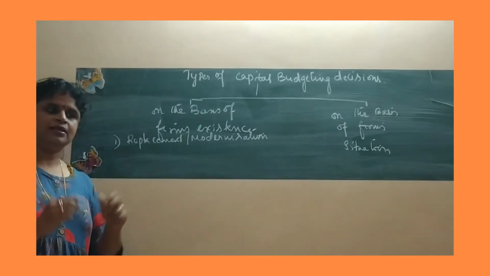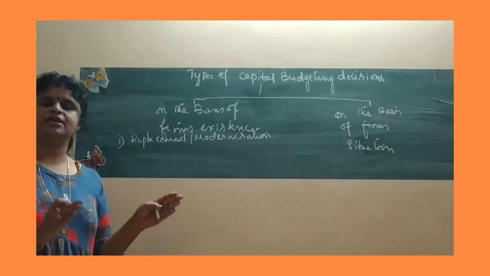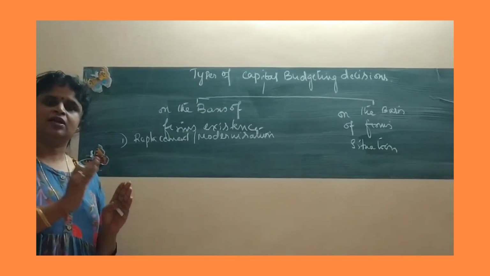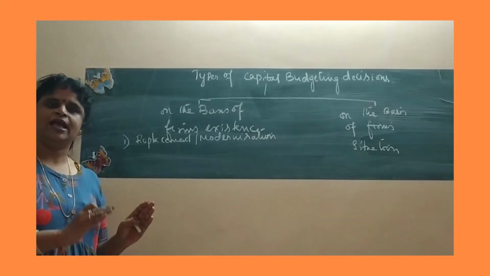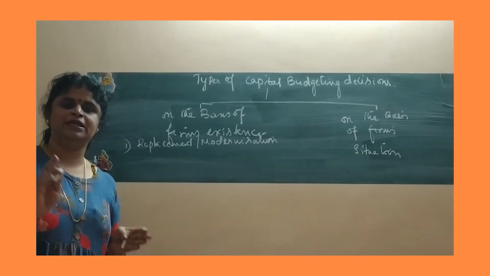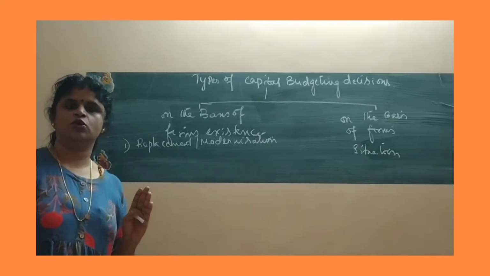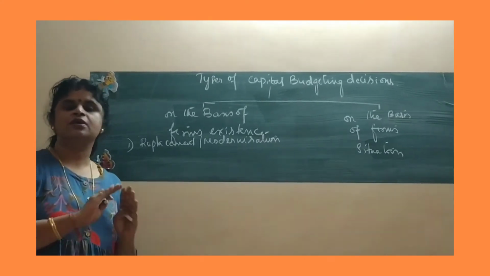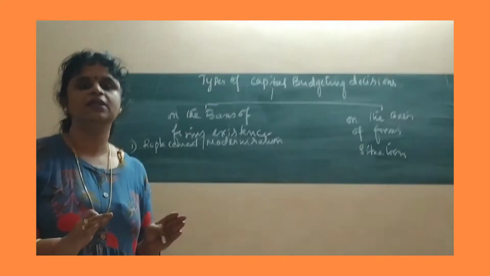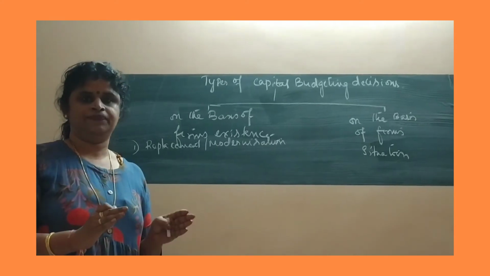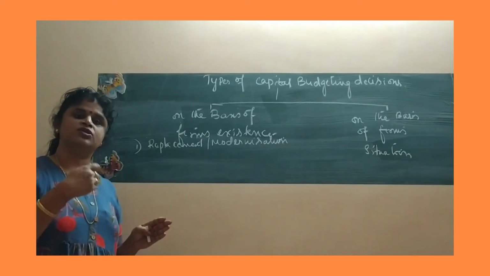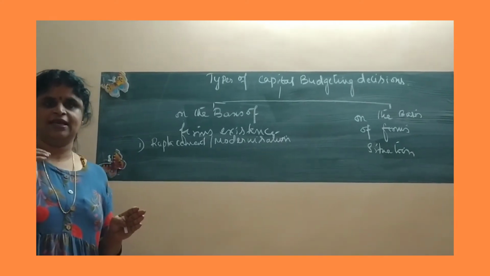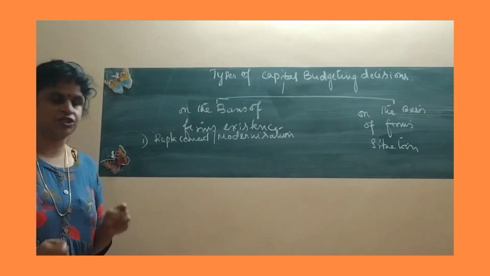Say for example, the life of the particular machinery is for 5 years and the economic life of this machinery has completed. Say all the 5 years is over. Keeping the machinery is not going to fetch you even a single return. So what we do is to replace. You are forced to replace these assets. That is called as replacement decision.